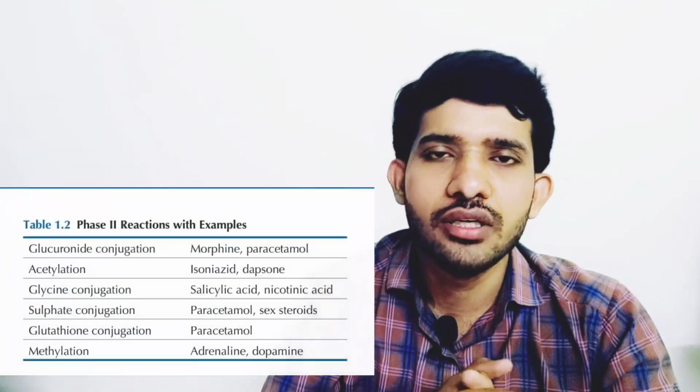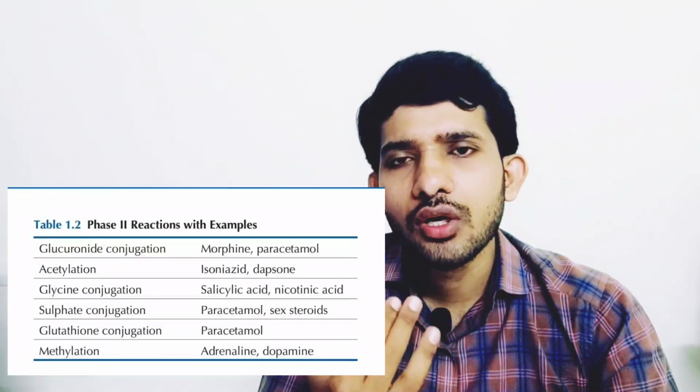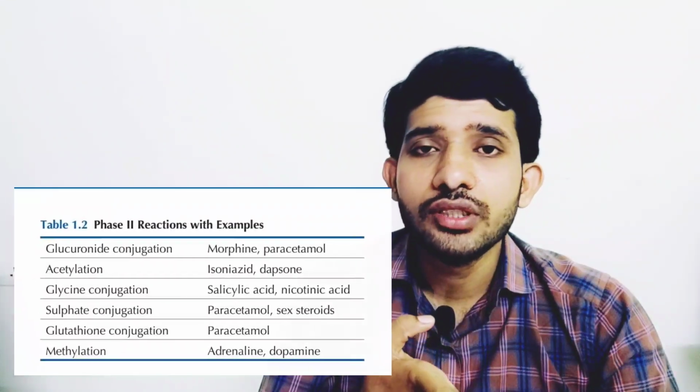In phase 2 reactions, we usually have conjugation reactions: glucuronide conjugation, methylation, acetylation, glycine conjugation and sulfate conjugation. After finishing the phase 2 reactions, drugs will be excreted either through urine or sometimes through feces. Now let us discuss enzyme inhibitors.